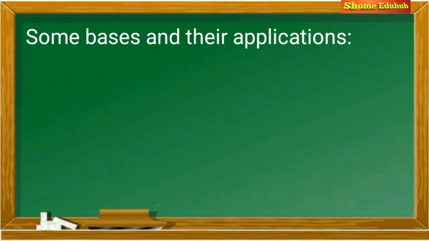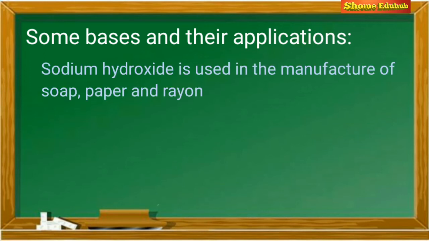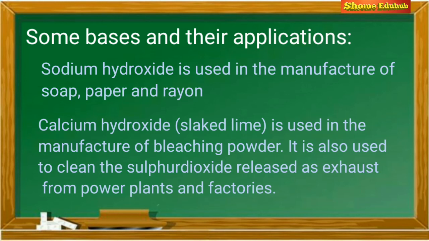Now let us learn about some bases and their applications. Sodium hydroxide is used in the manufacture of soap, paper, and the synthetic fiber called rayon. Calcium hydroxide or slaked lime is used in the manufacture of bleaching powder. It is also used to clean the sulfur dioxide released as exhaust from power plants and factories.